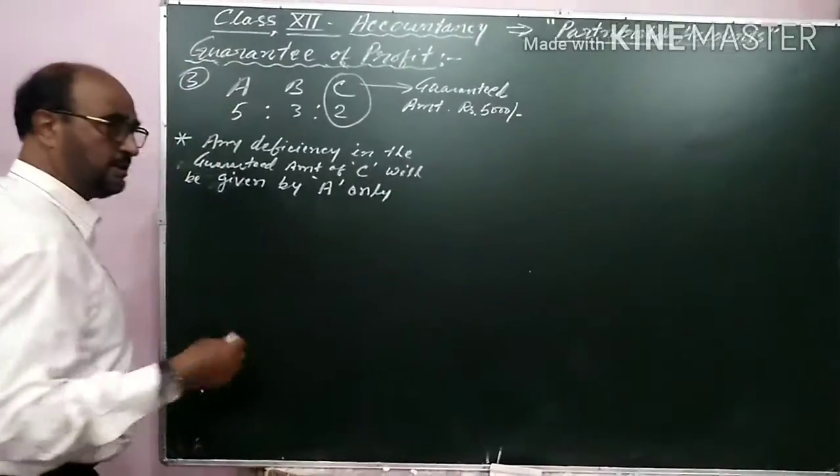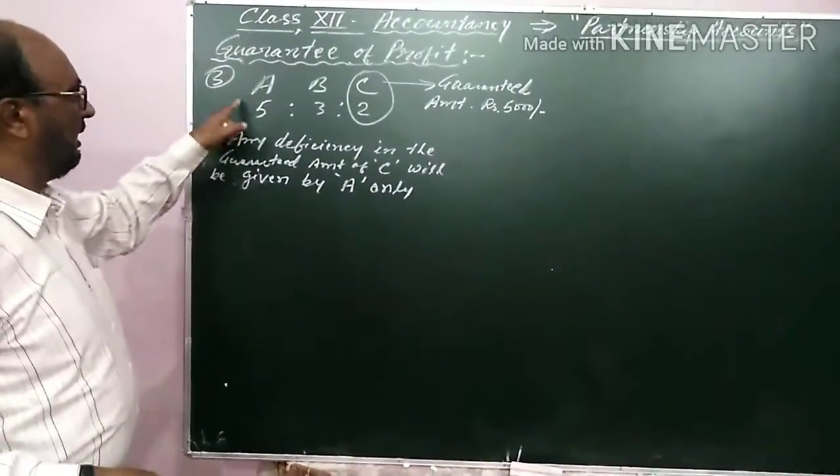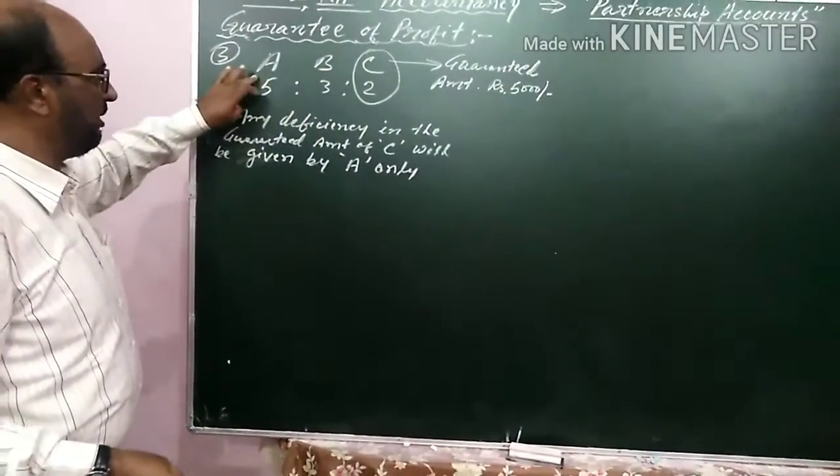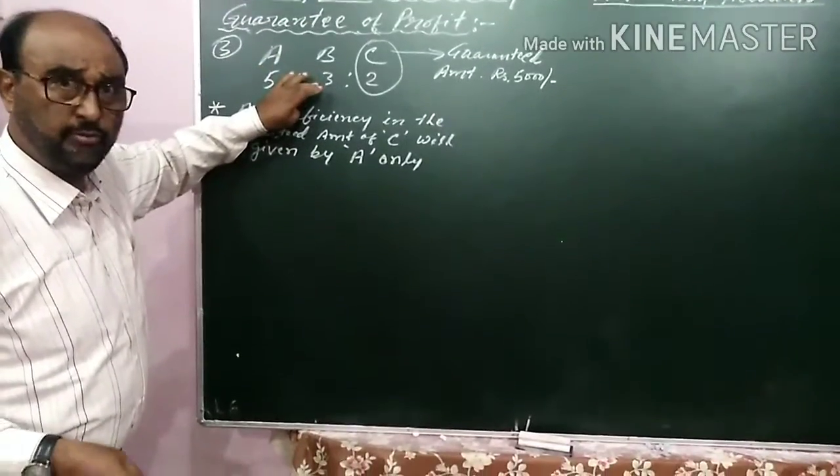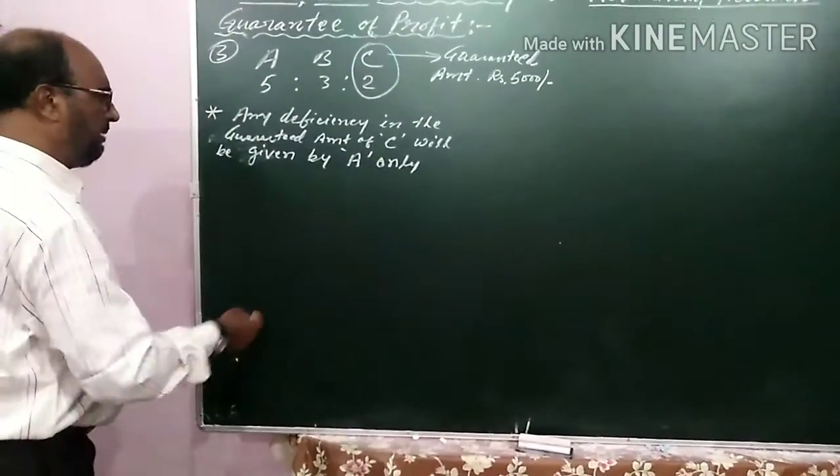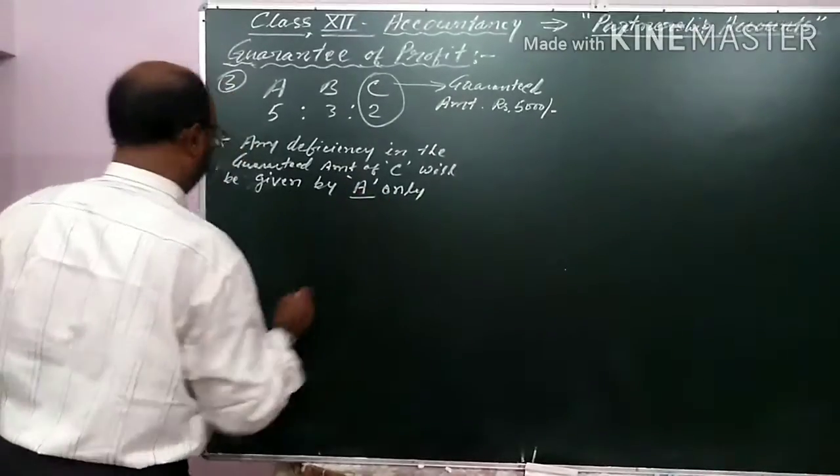This is the new style, that any deficiency that comes, that will be given by A. That can be given by B also. We can change the name, but here I am explaining for A only.